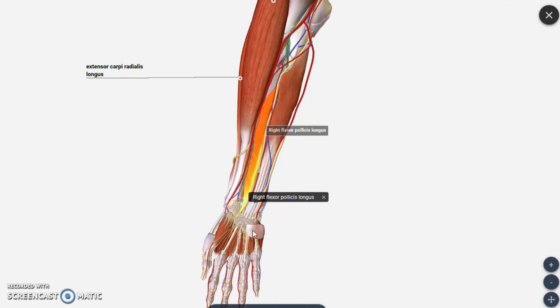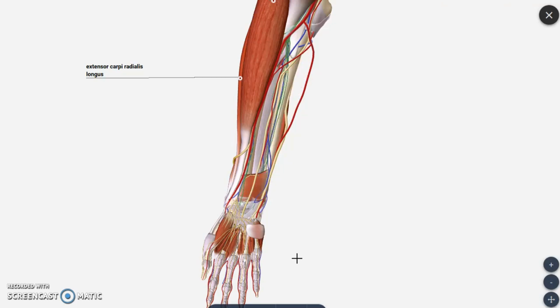Now we have to see another muscle which we will call pronator quadratus. You know, we have seen a muscle called pronator teres in the superficial compartment or superficial layer. Now we have another muscle which is seen in the deeper layer, which will be quadrangular in shape.